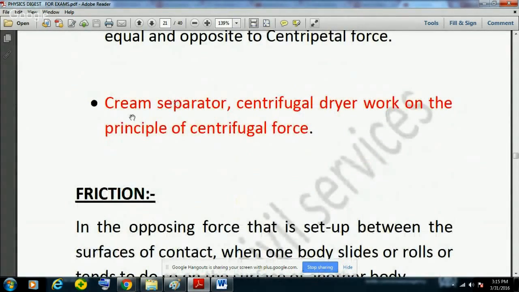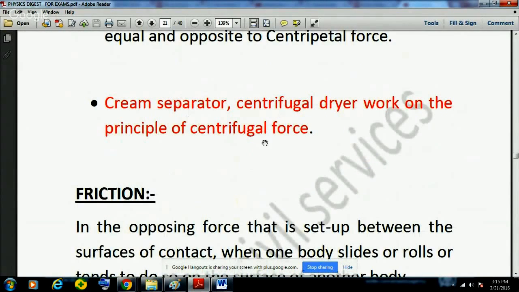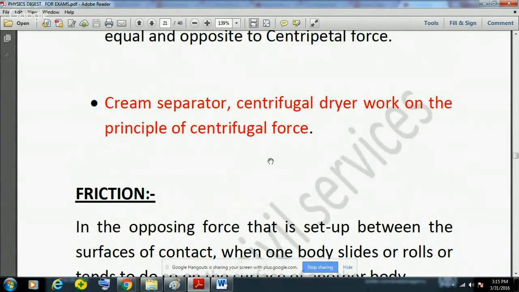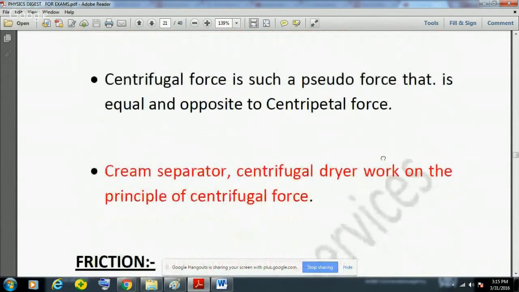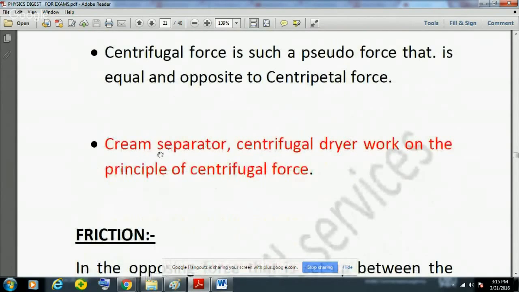And please remember these examples which work on the principle of centrifugal force. Centrifugal is radially outward, and cream separator and centrifugal dryer work on the principle of centrifugal force. So these could be asked directly in the exams, like cream separator is based on which principle? So that principle is centrifugal force.